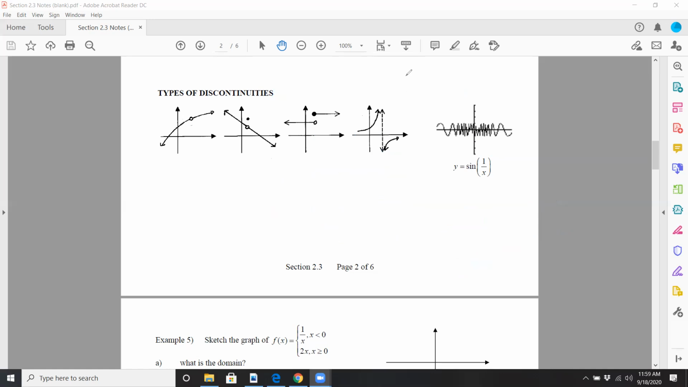Okay, so that ends page 2 of the notes. So I'll stop the video and start one more.